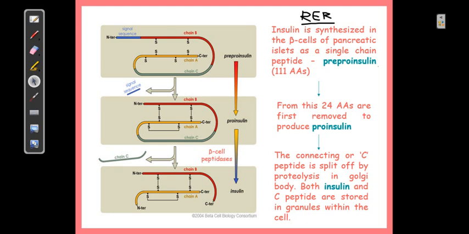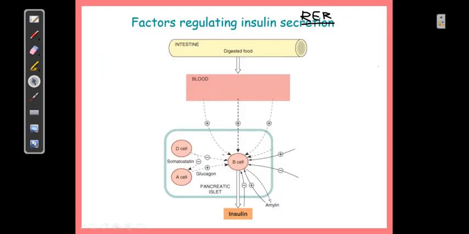Moving ahead are the factors which can influence insulin secretion, right? So the first factor, definitely, is the absolute glucose concentration, right? So you know that that's a major factor. Not only the absolute glucose concentration, but also the rate of change of blood glucose will determine the secretion of insulin from the pancreatic beta cell.